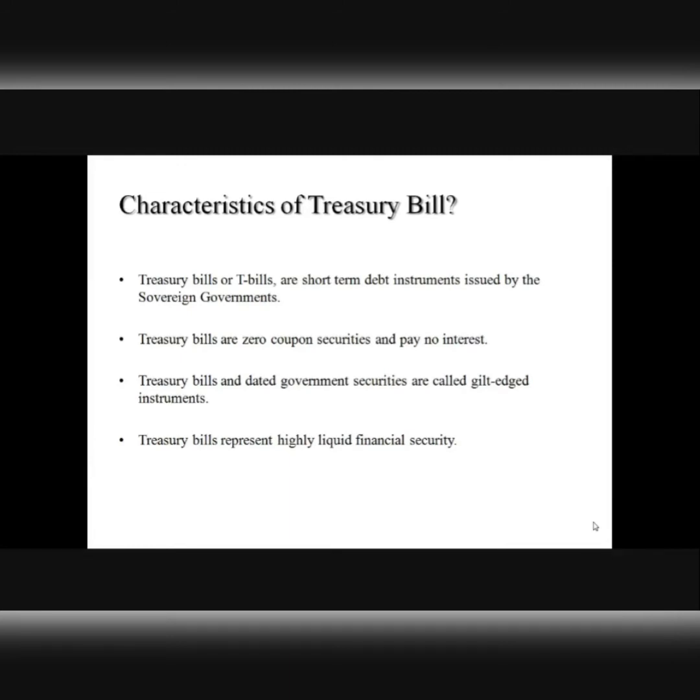Because the issuer of government securities or a treasury bill is always the sovereign or the government, which is free from default, which cannot default. Why can a government not default? Let's try to understand that. We argue that treasury bills and other government securities are called gilt-edged securities because they carry practically no